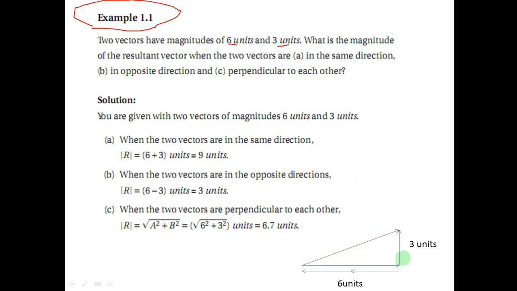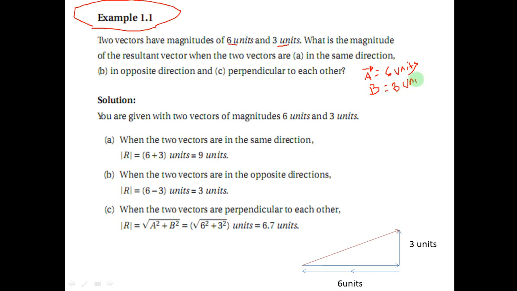Here are two vectors. The first vector is 3 units. The second vector is 6 units. A. The resultant when the two vectors are in the same direction. Vector A is 6 units, and vector B is 3 units.